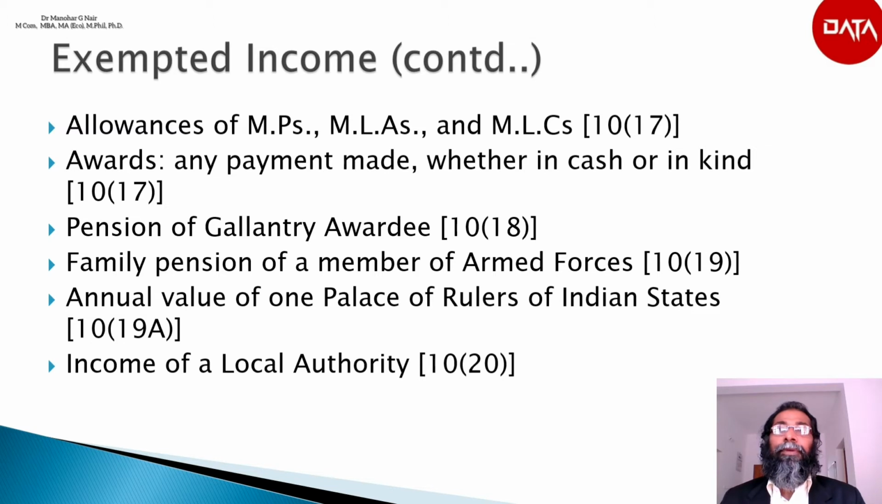The next is income of a local authority. According to section 10(20), income of a local authority which is chargeable under the head income from house property, or capital gain, or income from other sources, or income from business carried on by it, which accrues or arises from the supply of commodities or service, not being water or electricity supply, within its own jurisdiction, or from the supply of water or electricity within or outside the jurisdiction, is fully exempted.